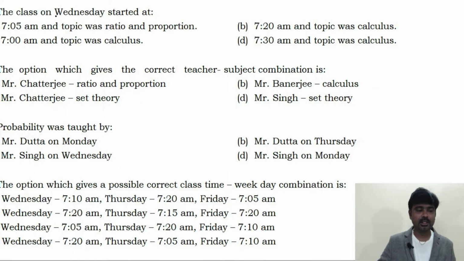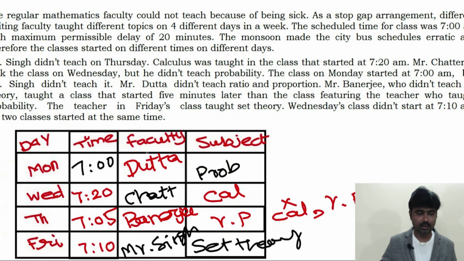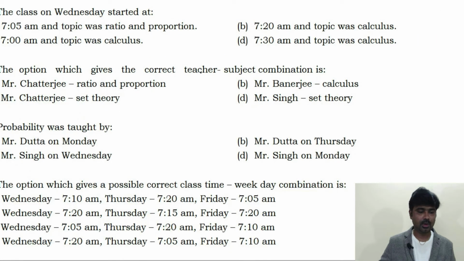The first question: the class on Wednesday started at? Now go through the direction. Okay, the class on Wednesday started at 7:20 a.m. The subject is calculus. So the answer for this question is 7:20 a.m. and the topic was calculus. The answer is choice B.